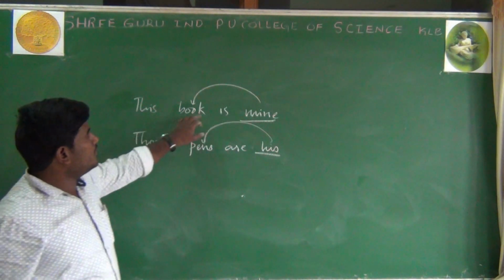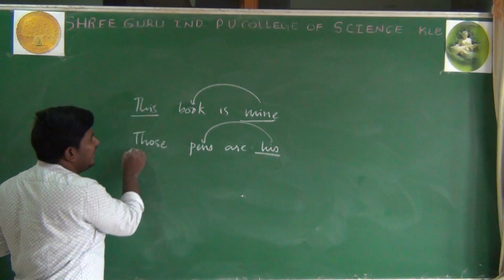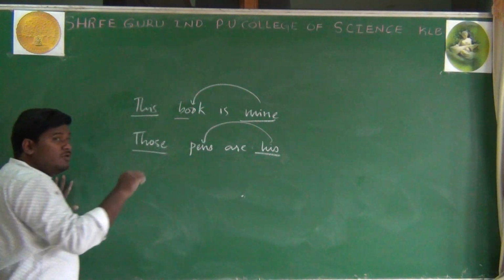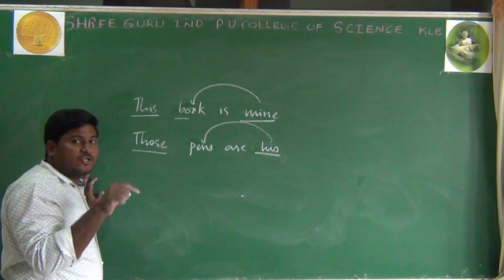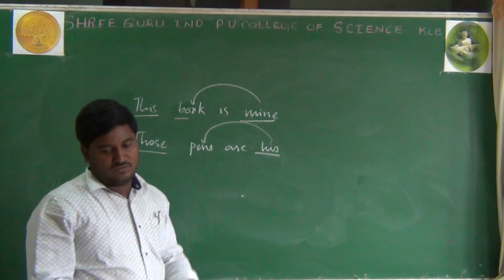So this book is mine, those pens are his. And as you have seen, this and these and those are used here as demonstrative adjectives, not demonstrative pronouns. But mine and his are possessive pronouns here.